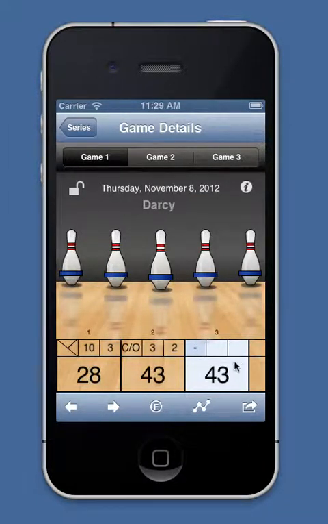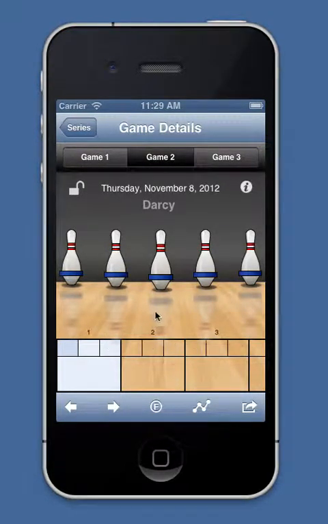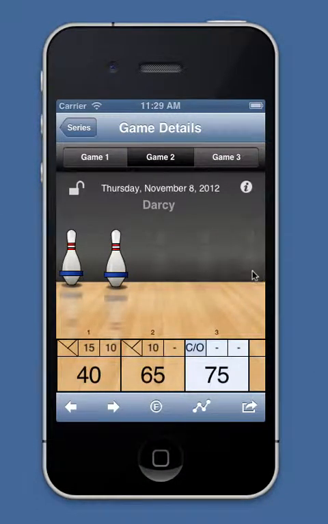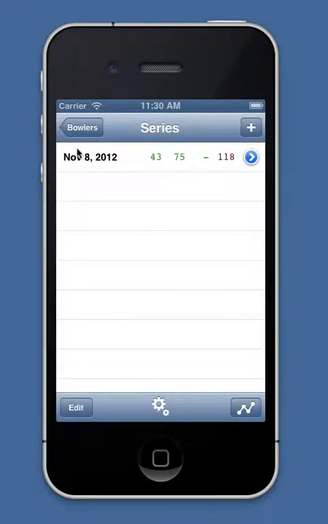Basically, just go through your game and record your scores. It's all really fairly straightforward. And then when I get to the second game, I can just tap on game 2 and I start afresh, and away I go doing the same thing. I'm pretty lucky here. I get a couple strikes in a row, and so on and so forth. If I want to go back to the series now, I can come back to here, and you can see that my series is now showing me the individual scores that I scored in the game.